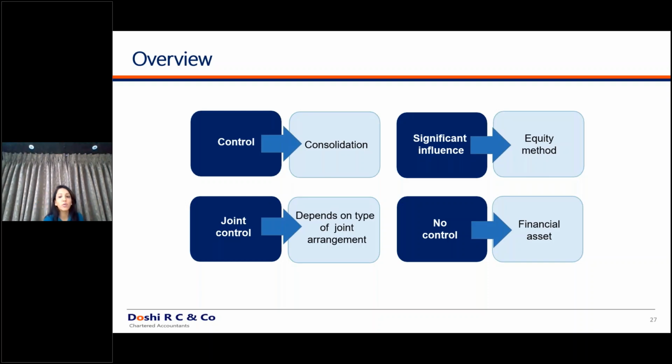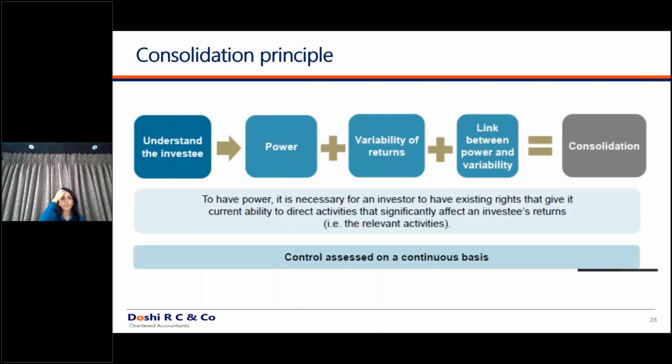Moving ahead, what are the conditions given? For the purpose of consolidation, first, you should have power over the entity. Second, there should be variability of returns, and using that power, you can change this variability of returns. By this alone, you won't understand anything. I will give you examples, and based on the examples, your concept has to be built around what is different under the standard.